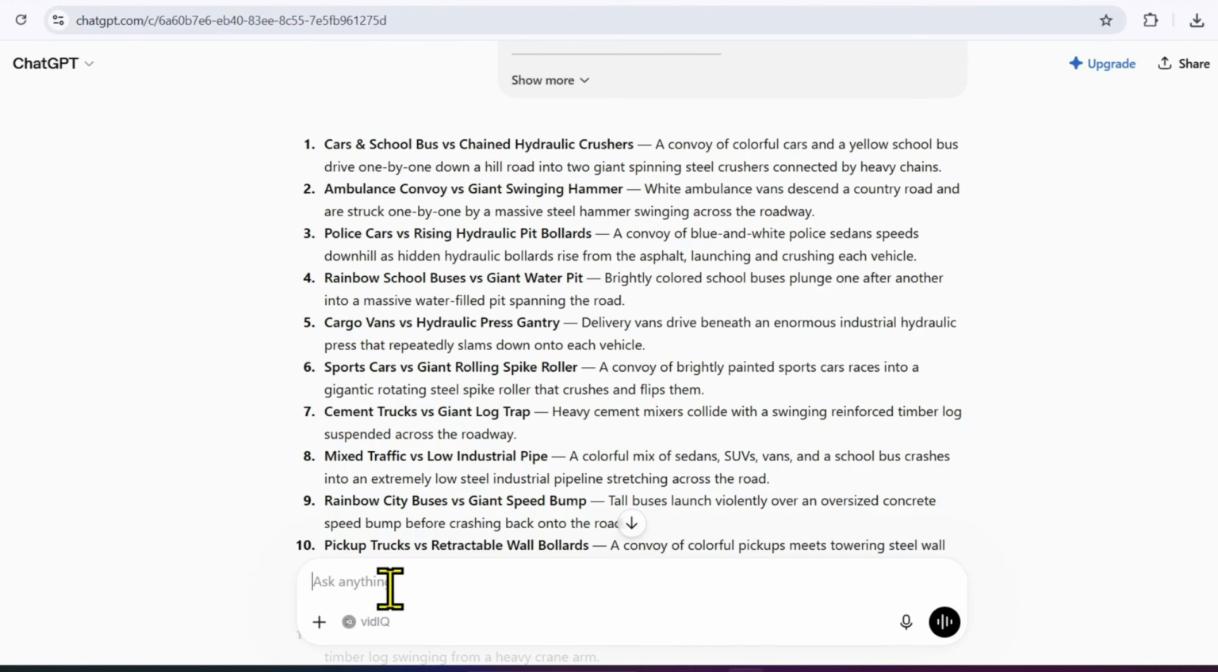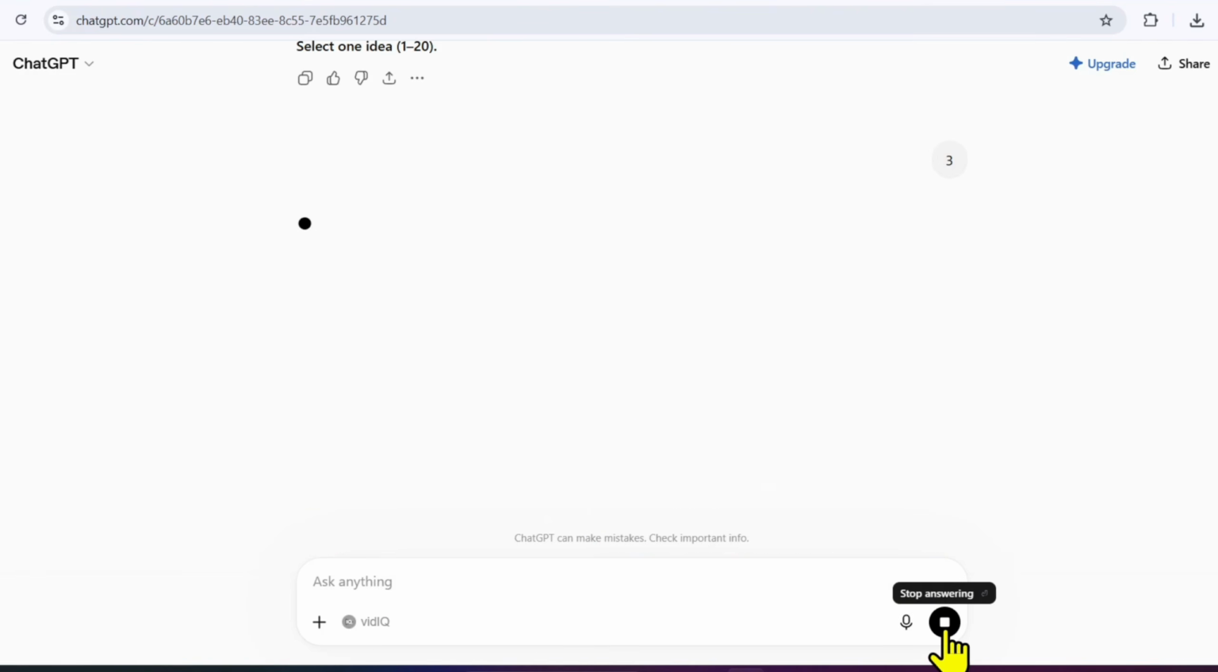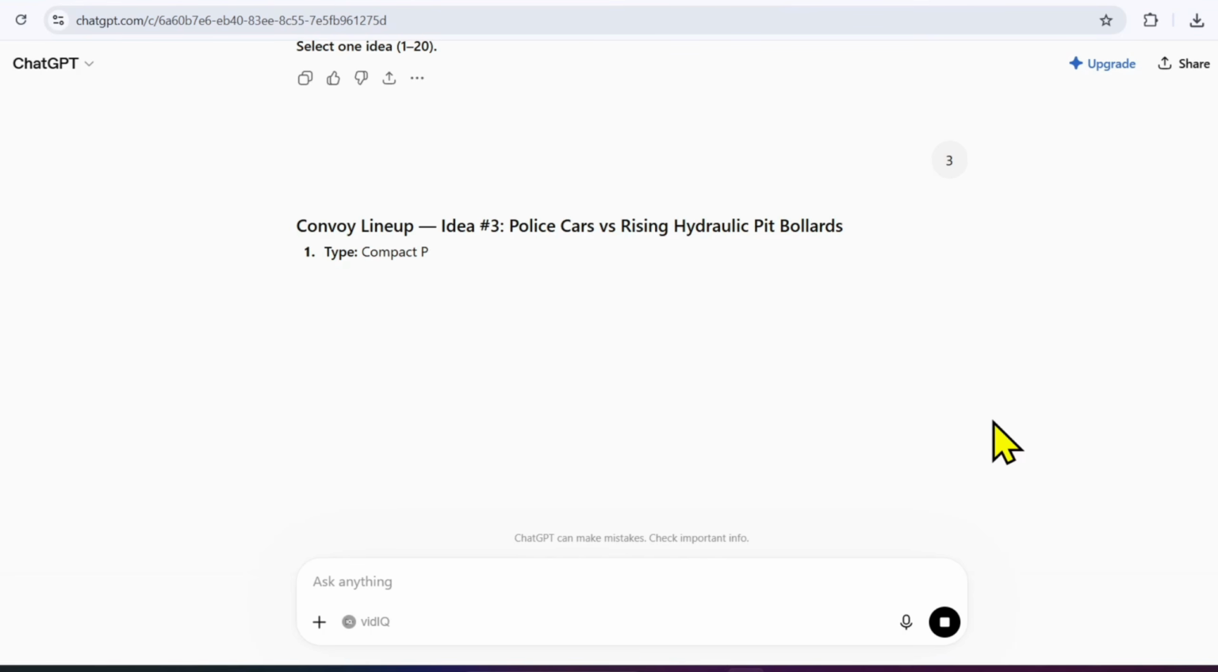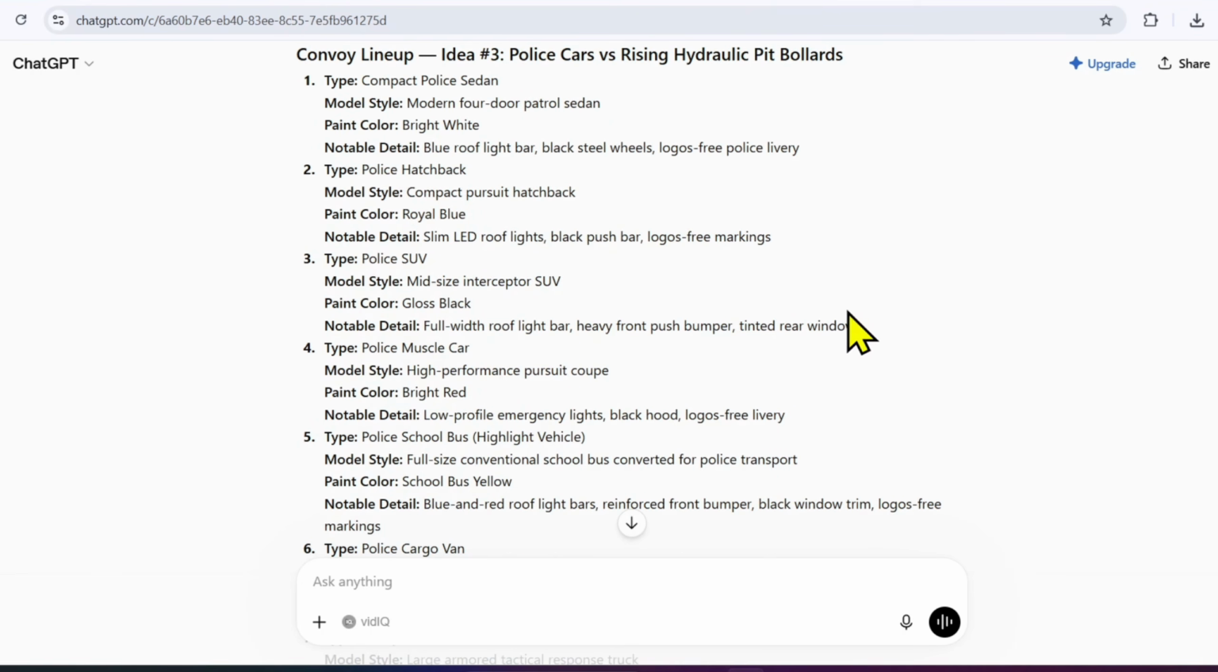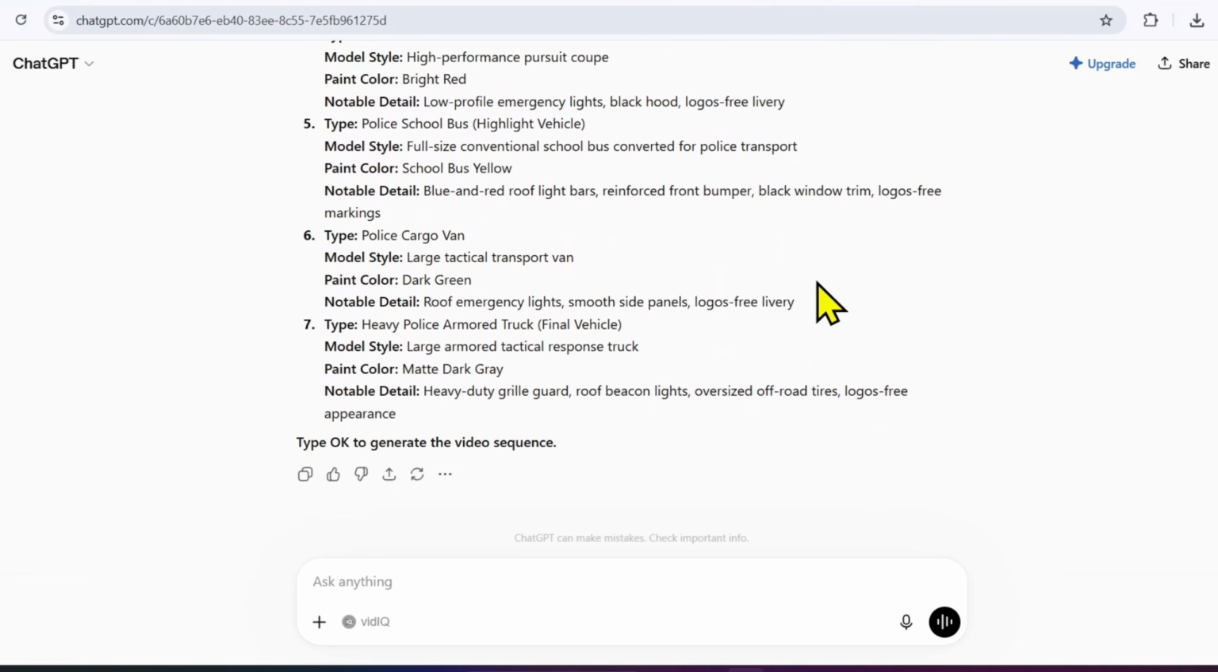After choosing one idea, copy its title and send it back to ChatGPT. This is where the real magic begins. ChatGPT doesn't just give you a basic outline, it creates a complete scene-by-scene plan for the entire video. It decides what happens first, how each obstacle appears, how the vehicles will move, and how the sequence will play out till the end. Hours of planning work gets done in just a few seconds.